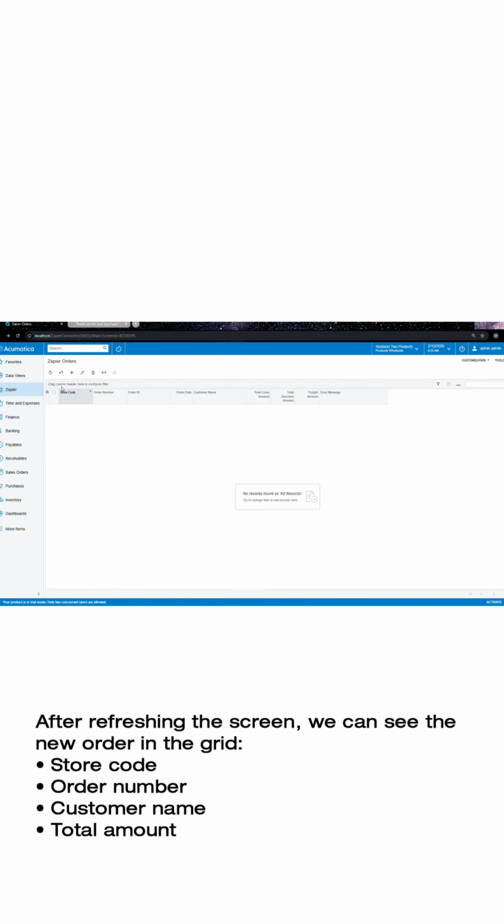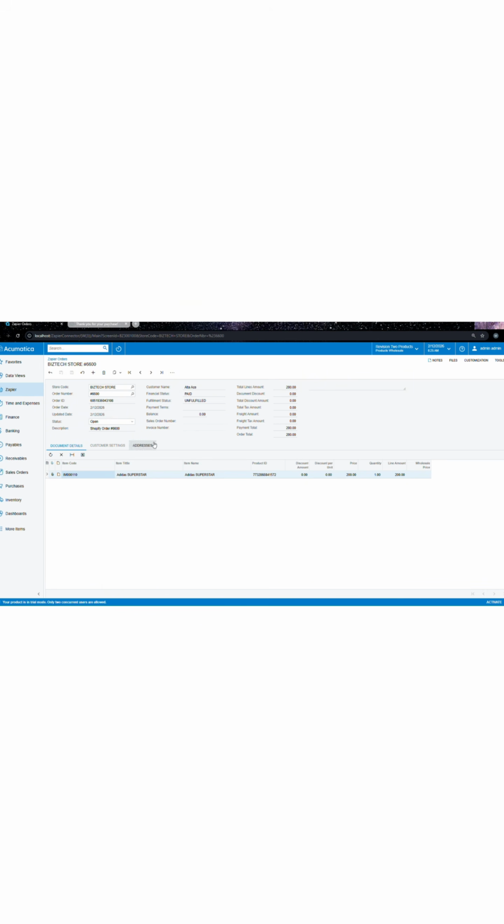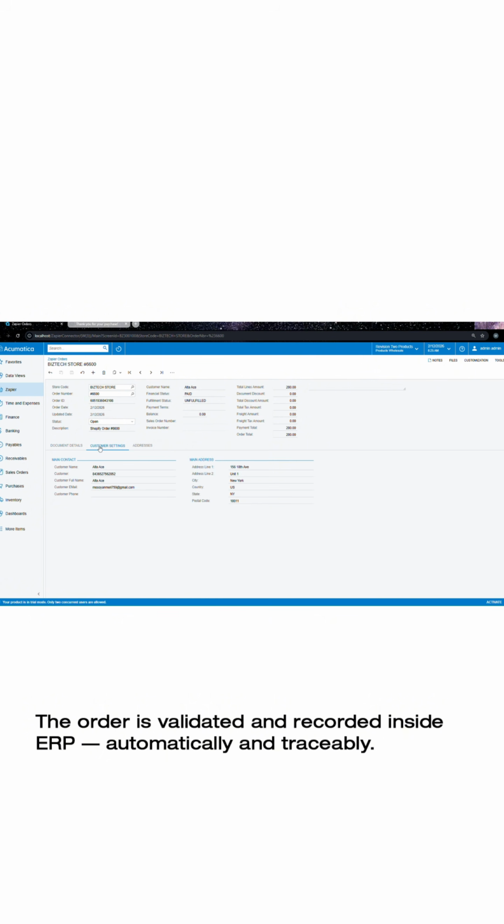After refreshing the screen, we can see the new order in the grid: store code, order number, customer name, total amount. The order is validated and recorded inside ERP, automatically and traceably.